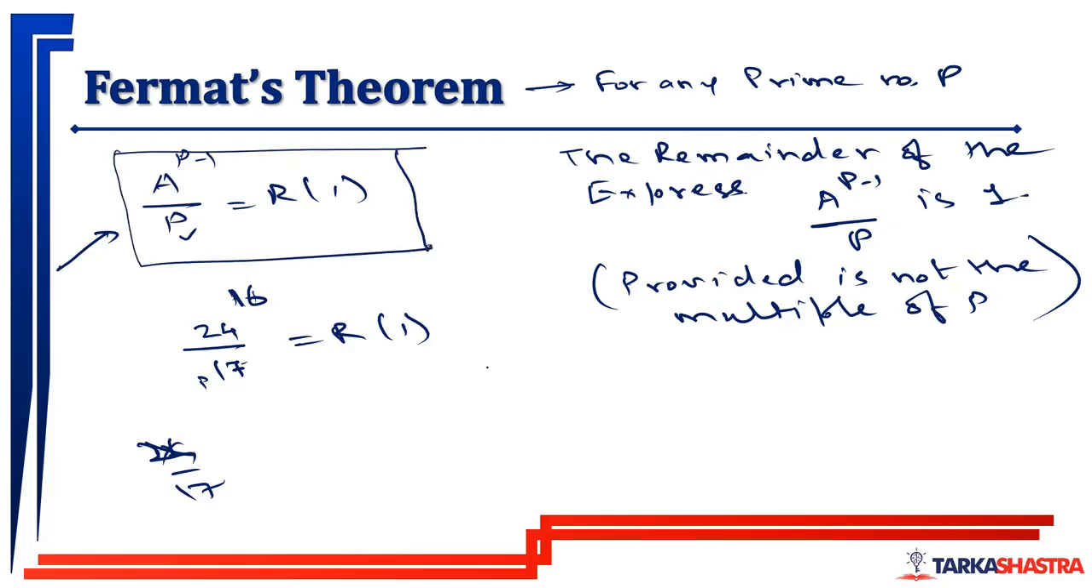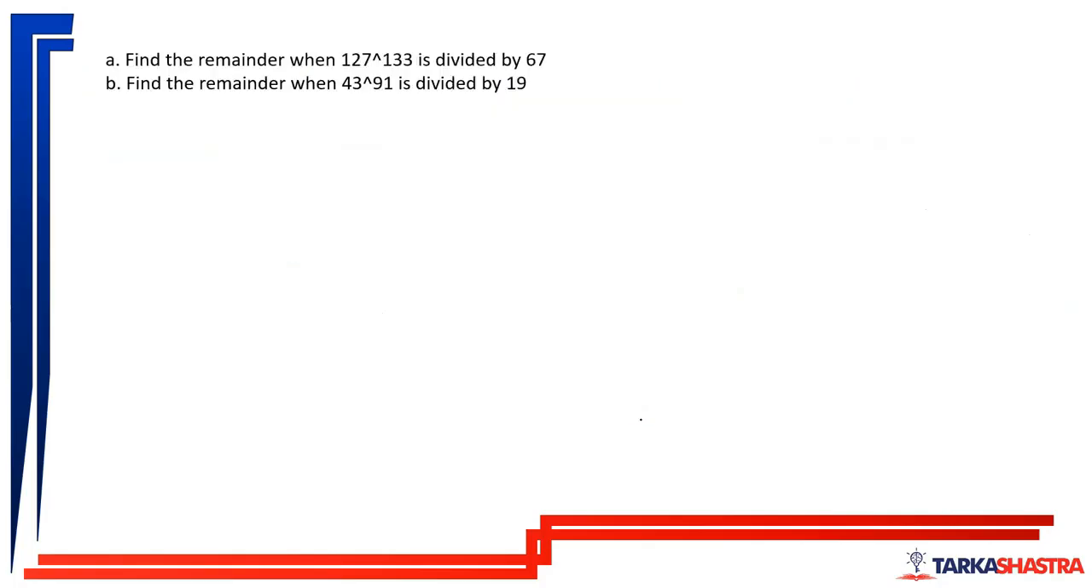Okay, one more example I'll give you. Let us say 23 to the power 82 when divided by 83. So 83 is the prime number. 23 is not divisible by 83, obviously. And this is p minus 1. In such cases, the remainder will be 1. Okay, this is your Fermat's theorem. So what will be the remainder when 127 to the power 133 is divided by 67?